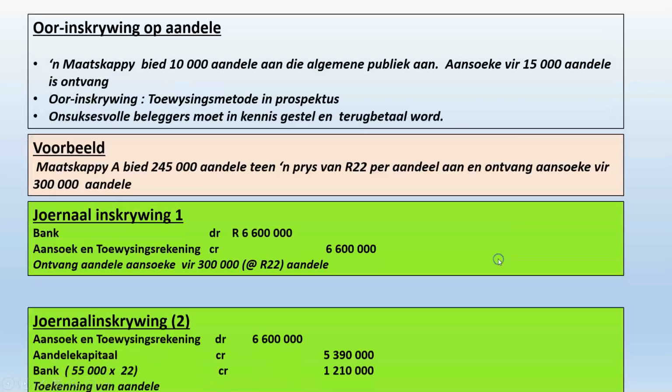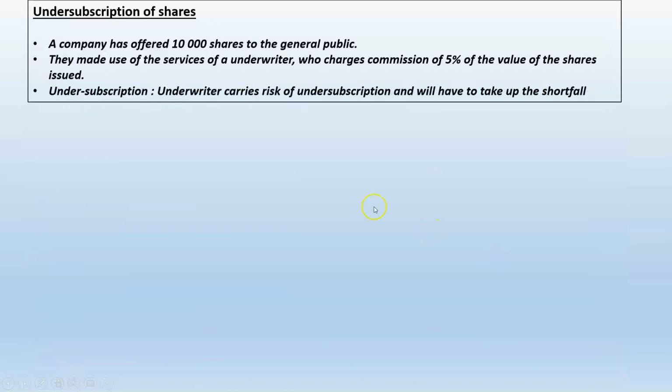What happens if there's an undersubscription of shares? Now, undersubscription is when a company, let's say, has offered 10,000 shares to the public, and now they are not 100% sure that they're going to raise all the money that they want to raise, so they go to an underwriter. And the underwriter says, don't you worry, if there is a shortfall, I will make the shortfall good. So, at a certain percentage commission